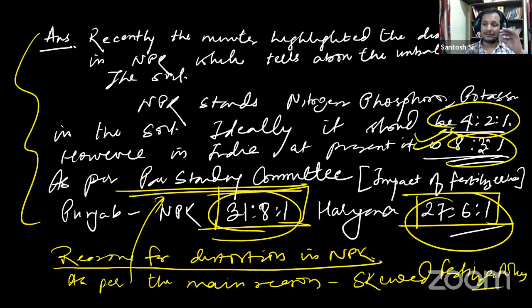Guys, fertilizer subsidy policy in India is known as what? Can anyone tell me? It is known as NBS, nutrient based subsidy.